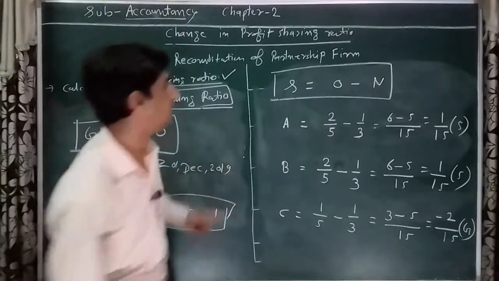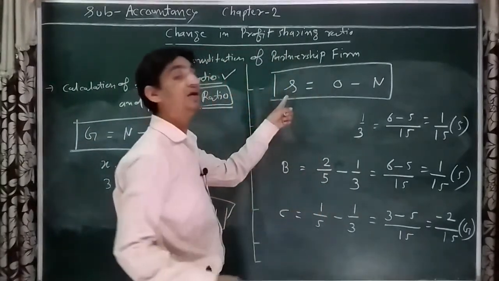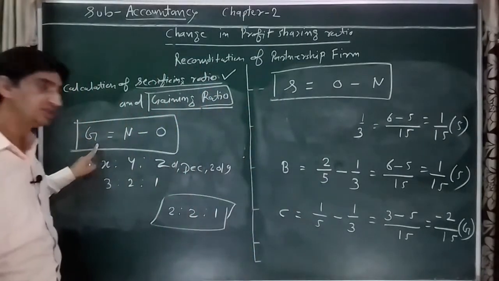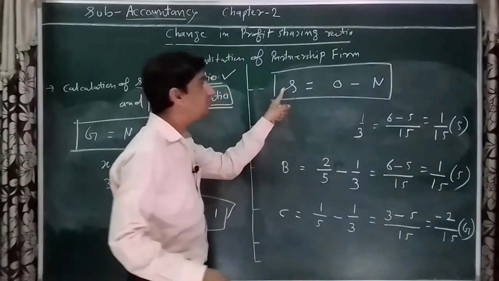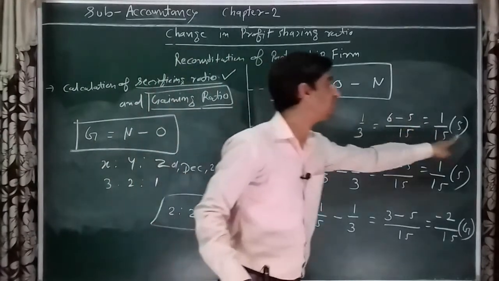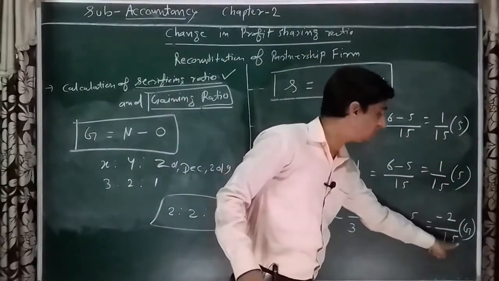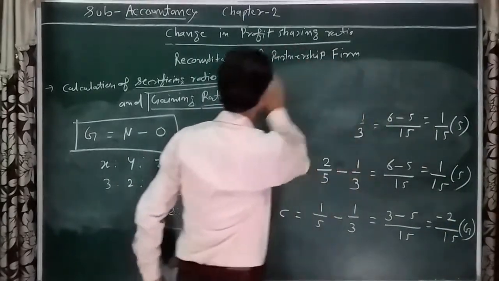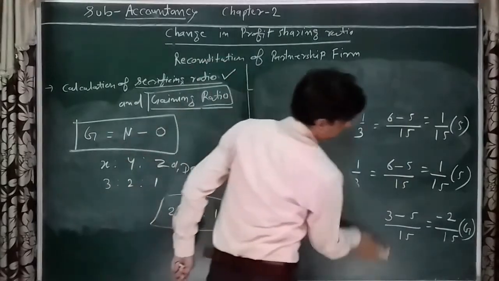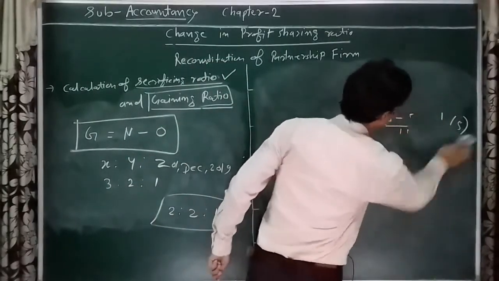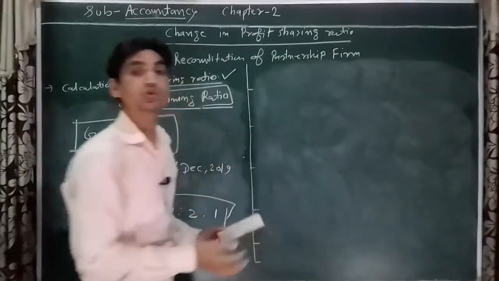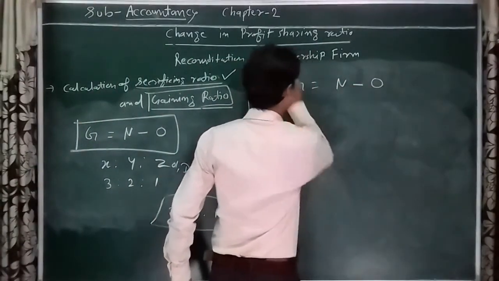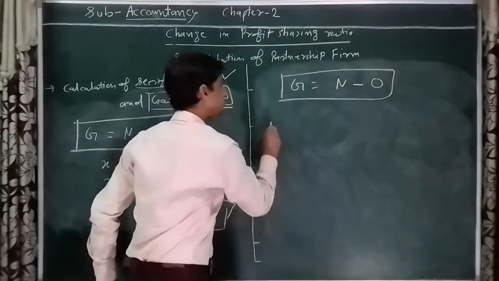So we are applying here. We can calculate by this formula and also by the other formula. Is it clear? If we are using sacrificing, the value positive is the sacrifice, and the value we got negative is the gain. If we are using the gaining ratio formula, gaining ratio is equal to new minus old, that is the formula.